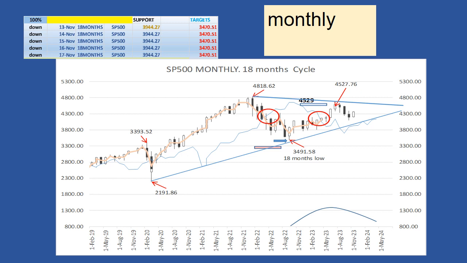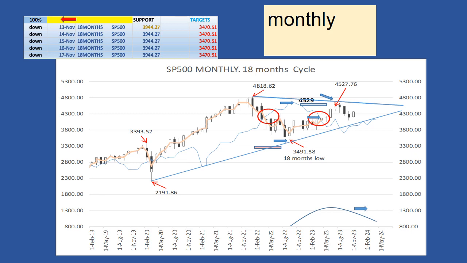The peak of this cycle was in August 2023 at 4,527.76. The next low is expected in the first quarter of 2024. The success rate for the 18-month cycle is 100%. In April 2023, the market crossed above its cycle line at 4,010.59 for a potential target at 4,529.60. With a high at 4,527.76 in August, the market met its target.